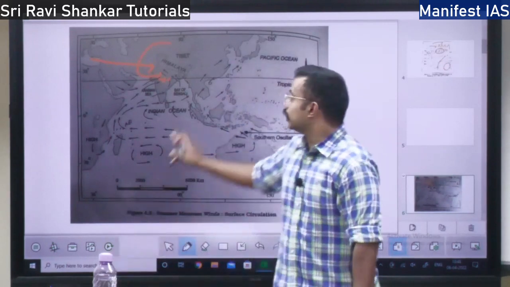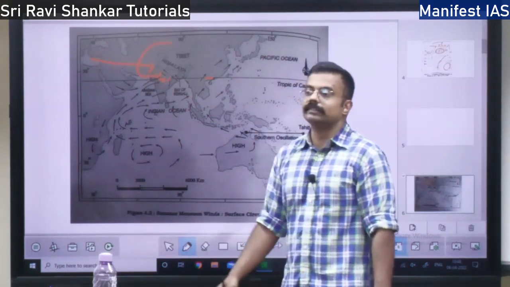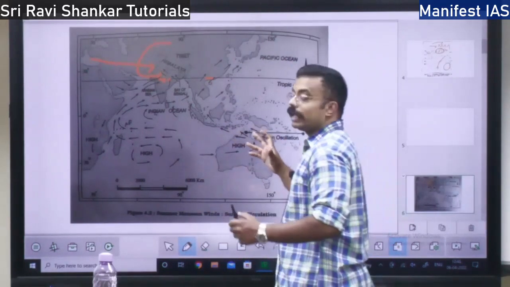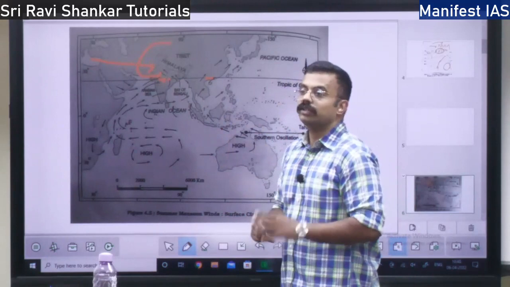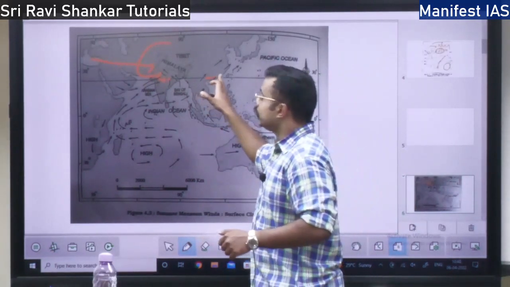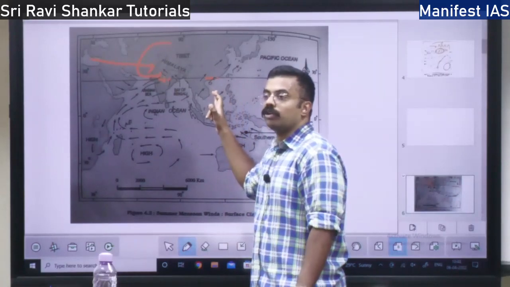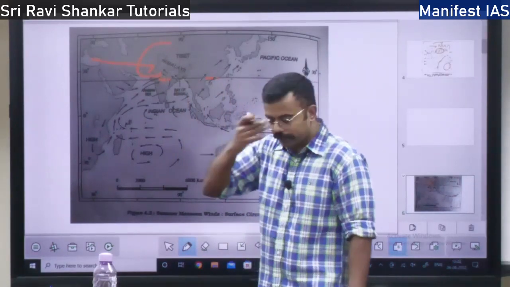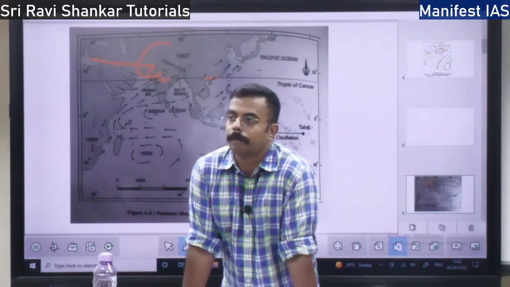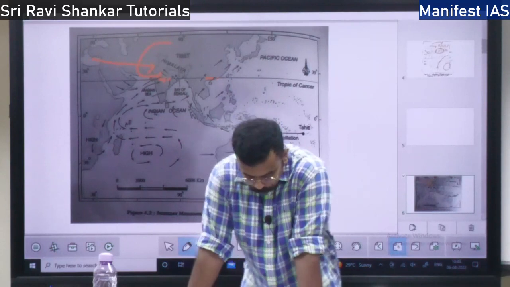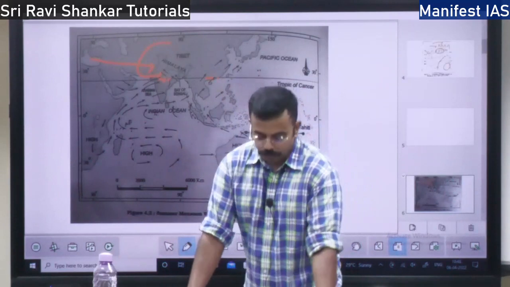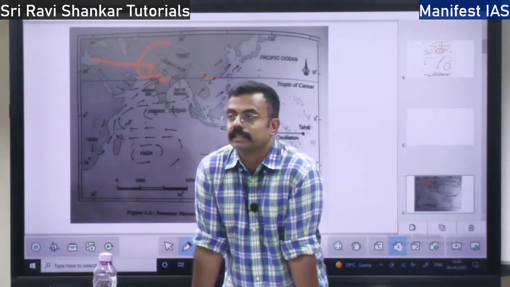As soon as the sun comes over the Tropic of Cancer, even the ITCZ, the Intertropical Convergence Zone, where the air will converge and rise. So it is a zone of heat where the sun will directly fall on the ITCZ and the pressure is very low. When the pressure is very low, the air will move up from the bottom to the upper atmosphere, right? So this ITCZ will be over the Tropic of Cancer. So what happens when the ITCZ is at the Tropic of Cancer?